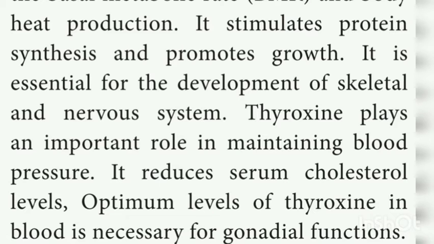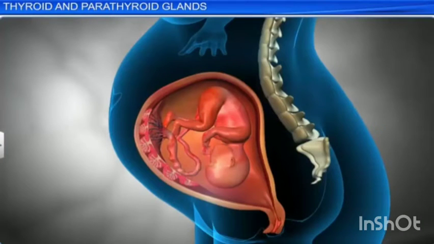It is essential for the development of skeletal and nervous system. Thyroxine plays an important role in maintaining blood pressure. It reduces the serum cholesterol levels. Optimum level of thyroxine in blood is necessary for gonadal function.